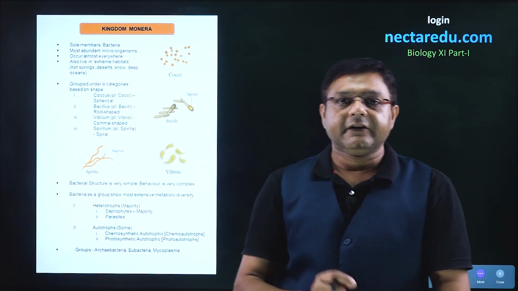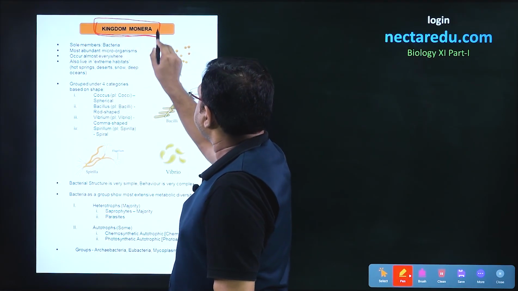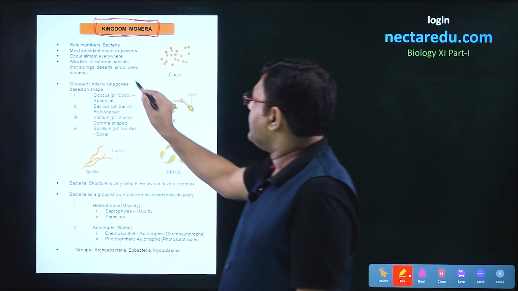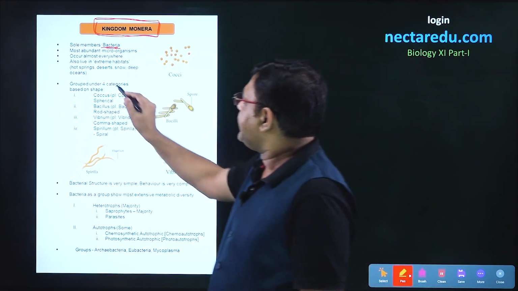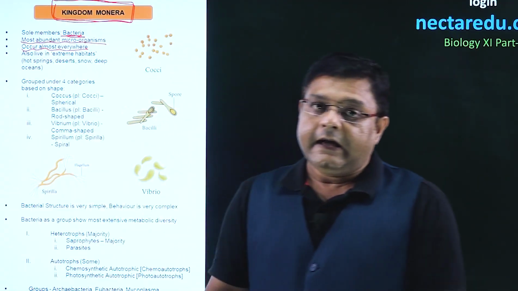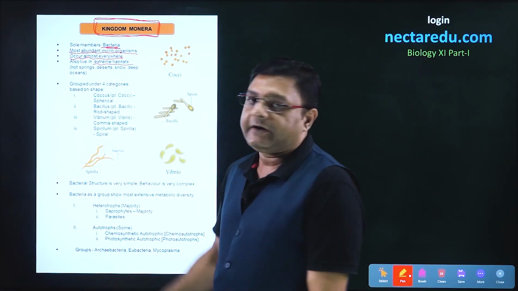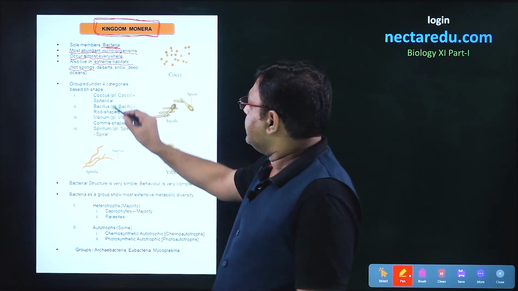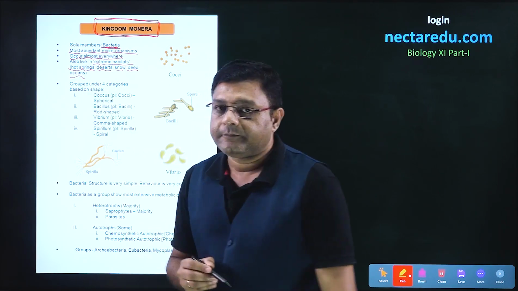Good day to all. In this video, we will be starting the detail of the first kingdom, that is Kingdom Monera. The sole members of Kingdom Monera are the bacteria. Bacteria are the most abundant microorganisms and these occur almost everywhere. We can also find these bacteria in extreme habitats, like hot springs, deserts, snow, as well as deep oceans.